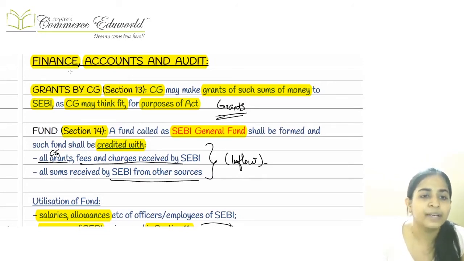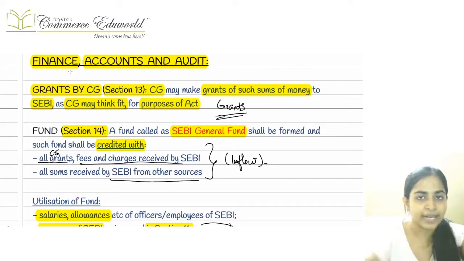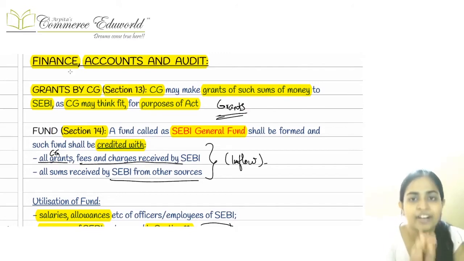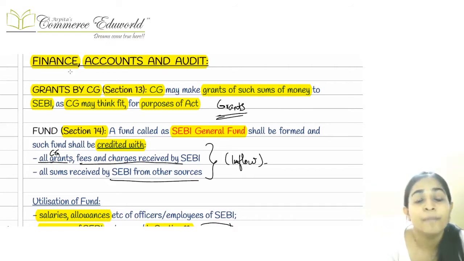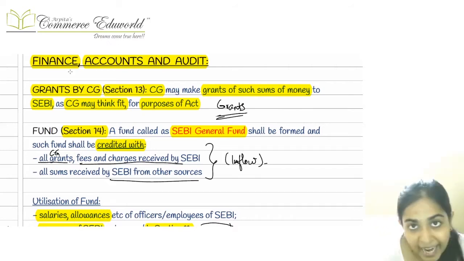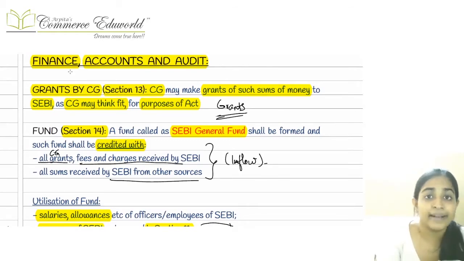It is very simple. What are they trying to tell us here is SEBI has a fund. Okay, now see, I'm just summarizing all these provisions. SEBI has a fund called the SEBI General Fund, which is established by the CG. The money comes from where? The money comes from the central government in form of grants. The money can come in form of fees, charges, etc., which is levied by the CG.